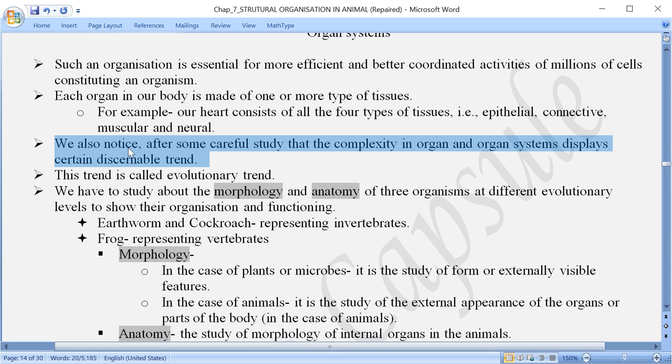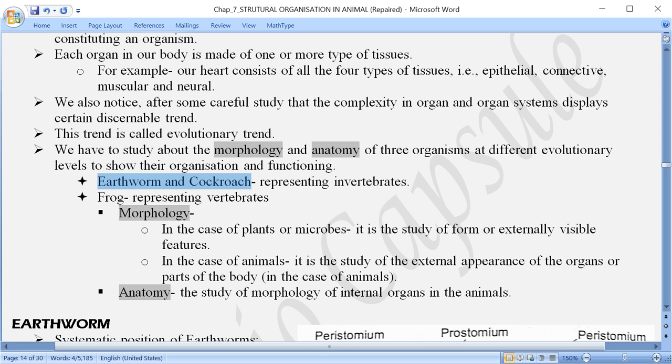We also notice after some careful study that complexity in organ and organ system displays a certain discernible trend, and this trend is called what? Evolutionary trend. So after learning about the morphology and the anatomy of these organisms, we will be in a position to understand how evolution has taken place. The simplest over here, let us say, is the cockroach and the earthworm. And then coming to the frog, which is a vertebrate, which is also included under the phylum Chordata, where we also belong.